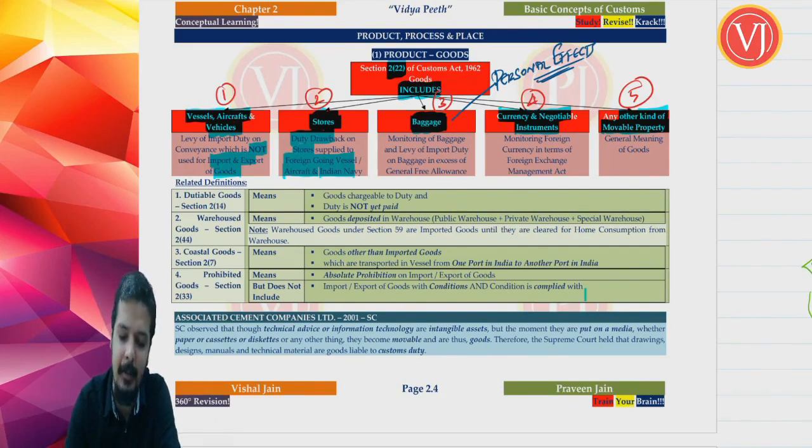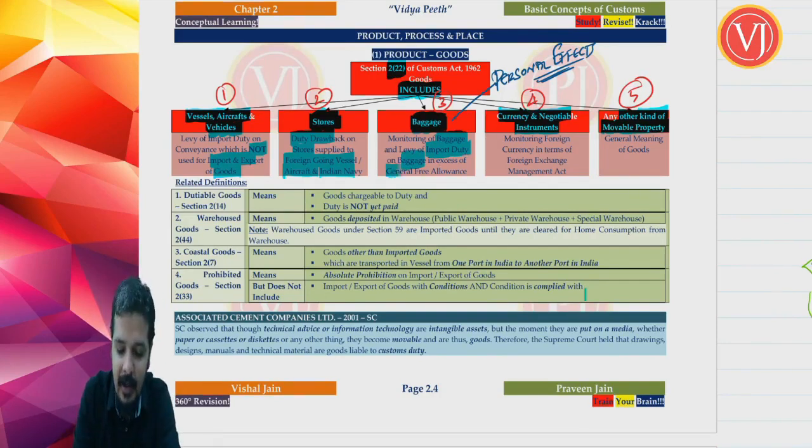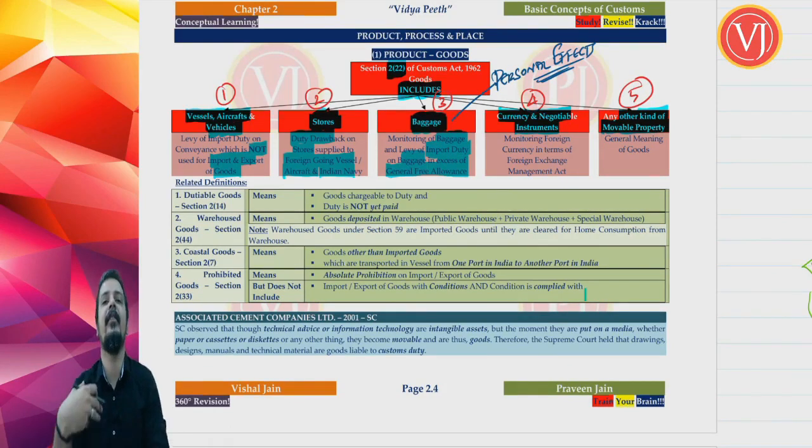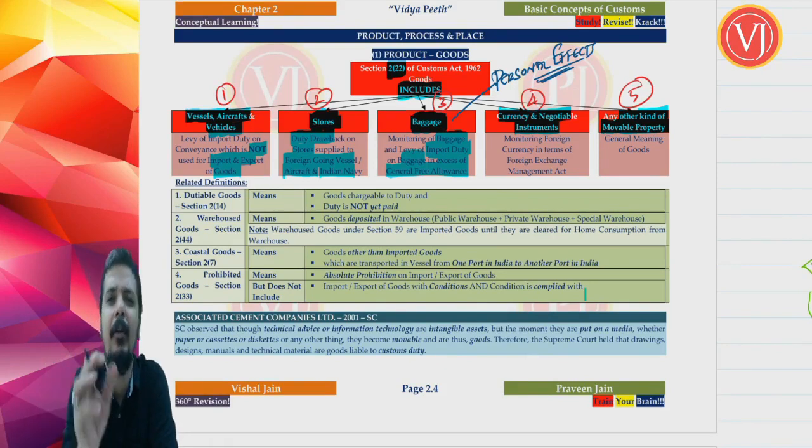There's an exemption limit in baggage. You have Baggage Rules 2016. It is only for making sure that customs officers are even monitoring your baggage, and import duty is there even on baggage, but it will be there beyond a particular exemption limit. That exemption limit is called general free allowance. What is general free allowance? It is an exemption given for baggage. If you are bringing baggage in excess of your general free allowance, then import duty is even on baggage.